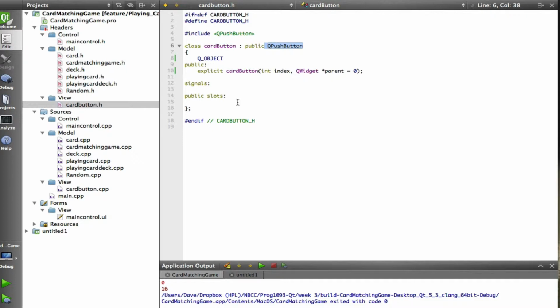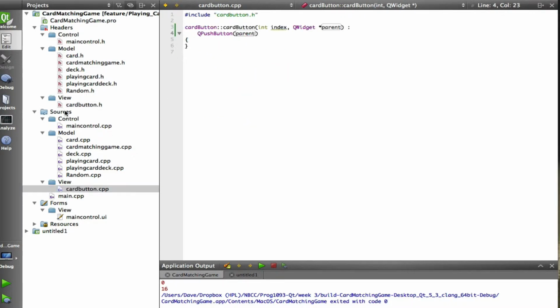What you're going to need to do is add a member that keeps track of what this button's index is. We did add the parameters to the constructor, so index and the parent widget. And we looked at the CardButton. Notice this is in the view because this is a view object. This is a button that's going to be instantiated in the view. The controller will instantiate it, but this gets drawn just like the other buttons. That's what we did today, and that was your homework.